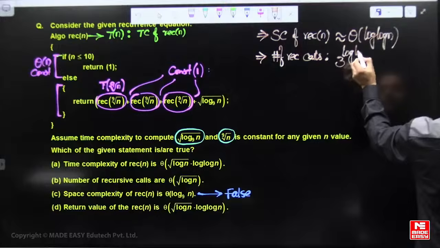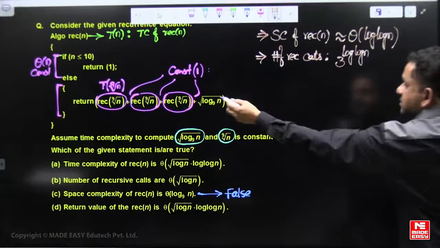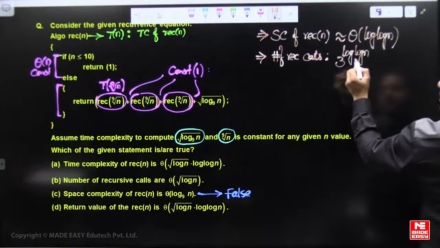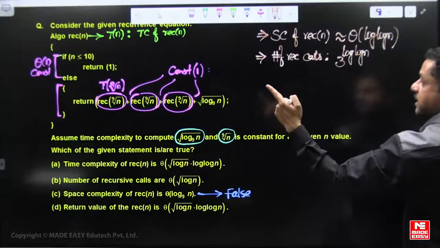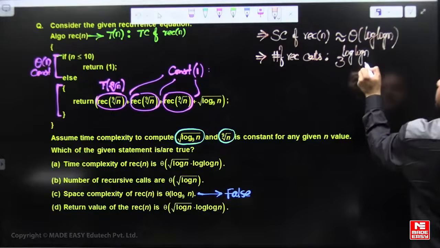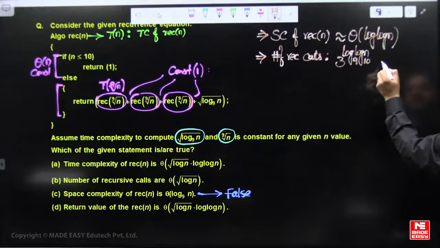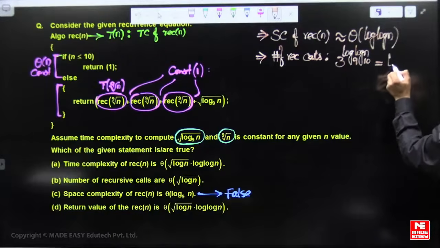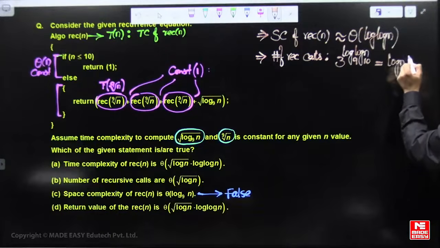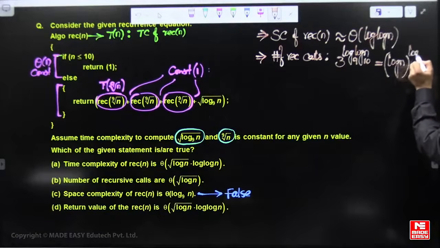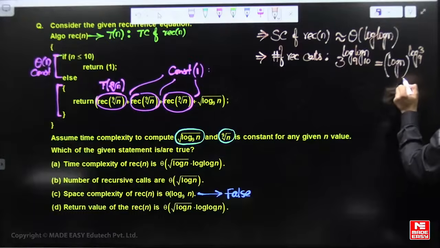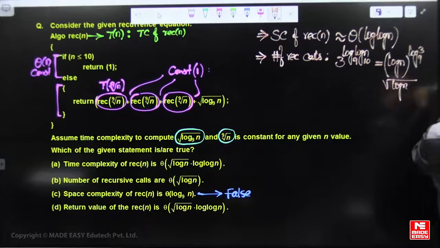The depth is log log n because of n to the power of 1 by 9. First apply logarithm with base 10 for the inner one, and the outer base is 9. So this is equal to log n to the power of log 3 base 9. Log 3 base 9 is half, so this is root log n.